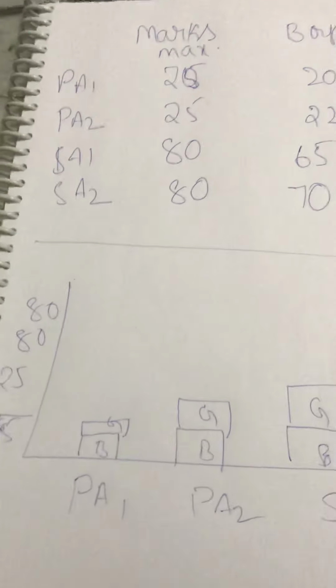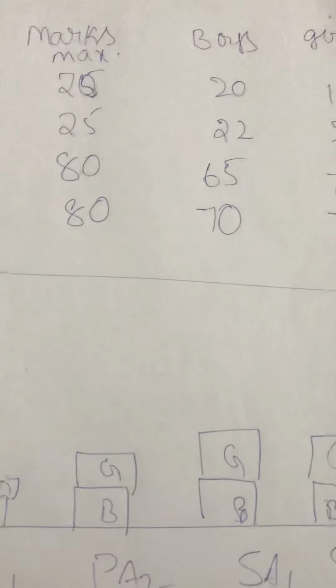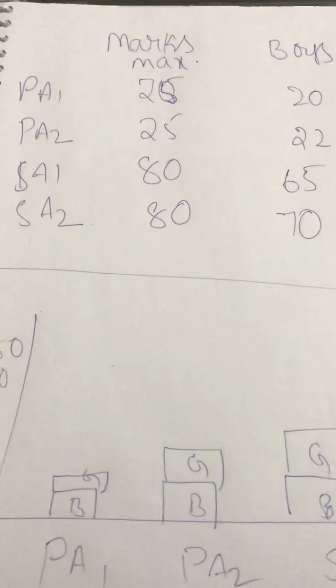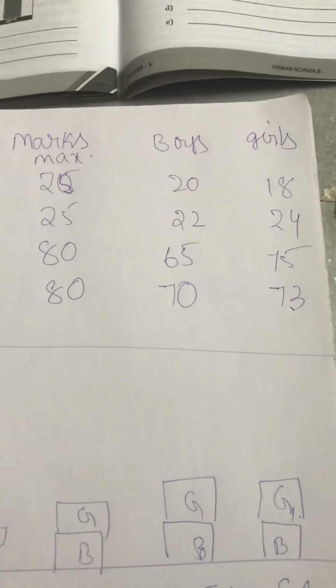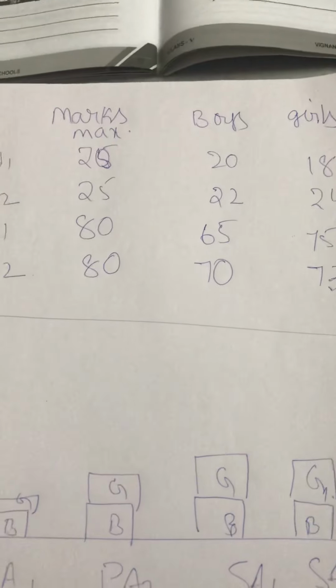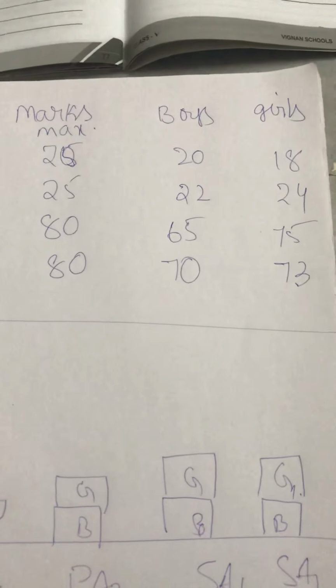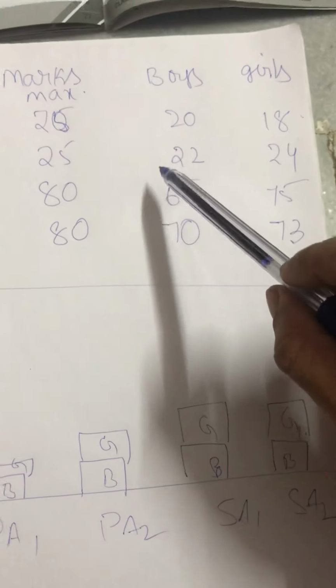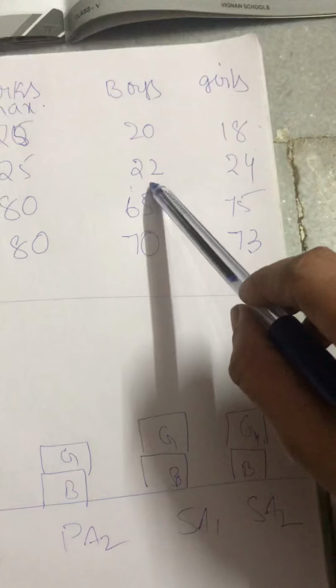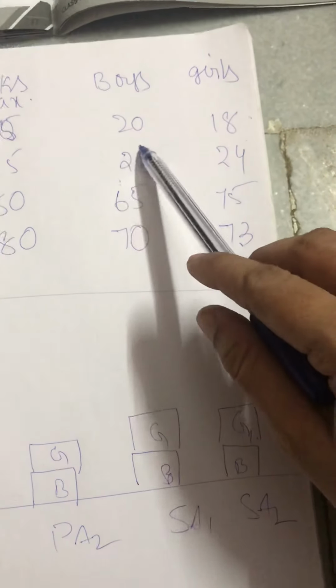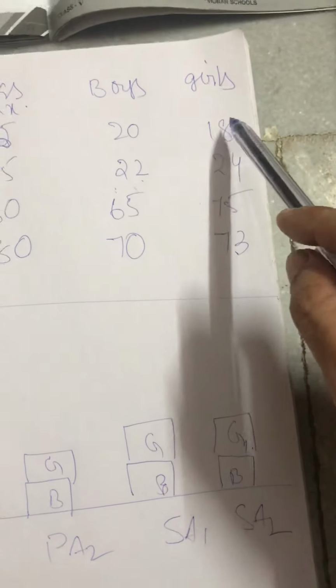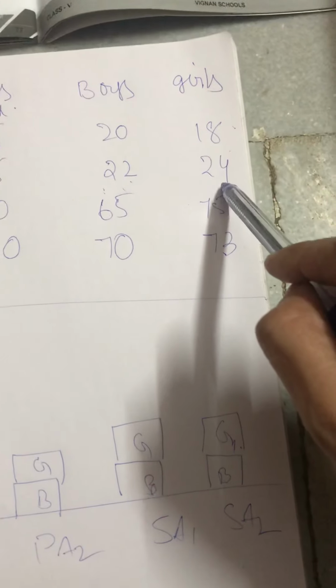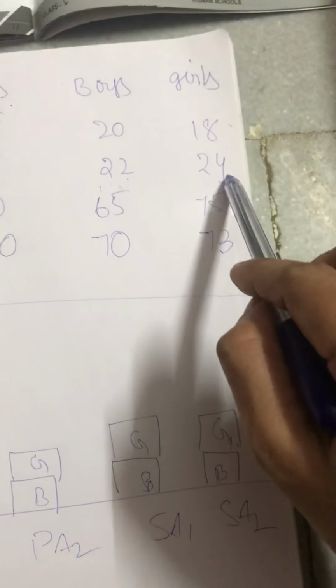In PA1 boys got the maximum marks of 20, whereas girls got 18. Coming to PA2, boys got 22. That means boys' marks increased, and girls' marks increased even more than boys.